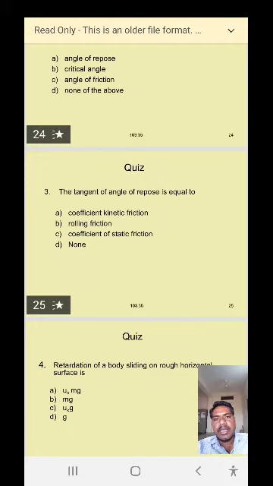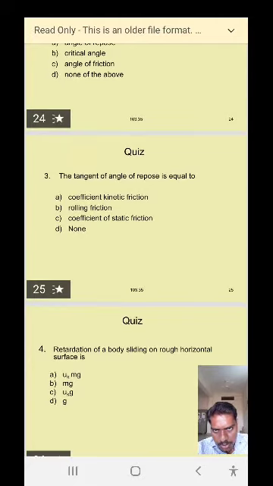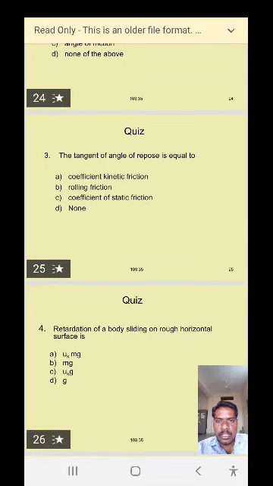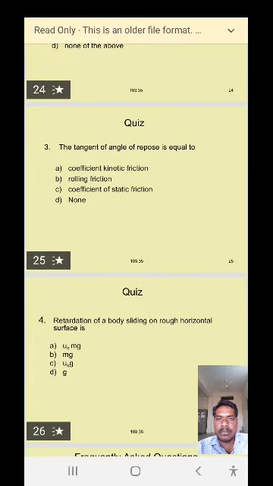Question number 3. The tangent of the angle of repose is equal to the: option A, coefficient of kinetic friction; option B, rolling friction; option C, coefficient of static friction; option D, none. What is the right answer? The tangent of the angle of repose is equal to the coefficient of friction when the body is ready to slide down on the inclined surface.